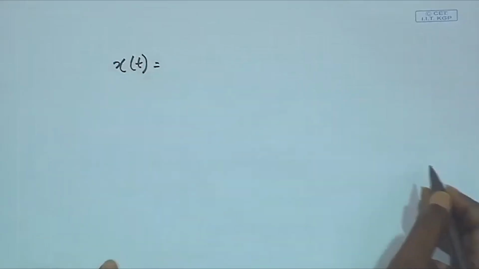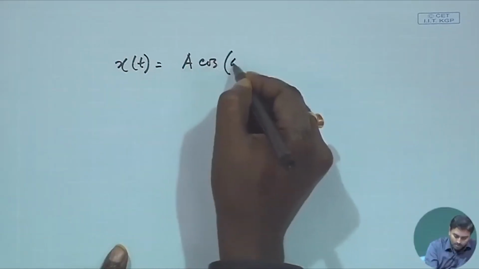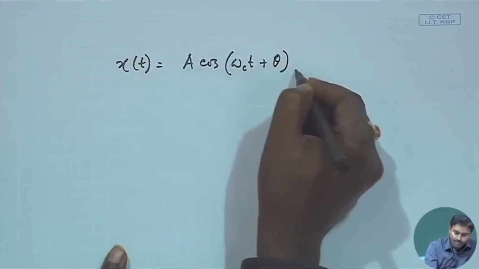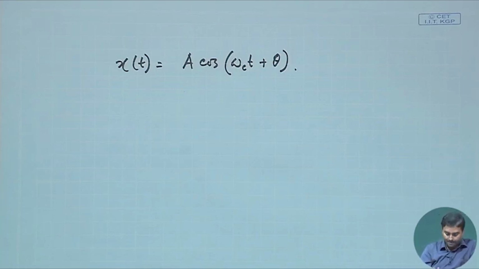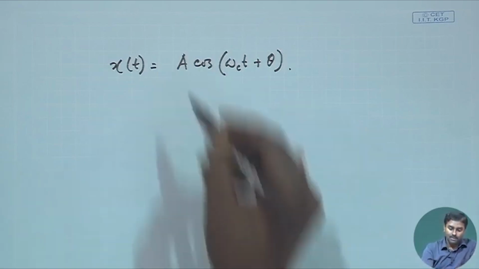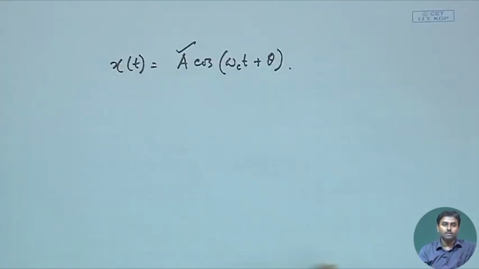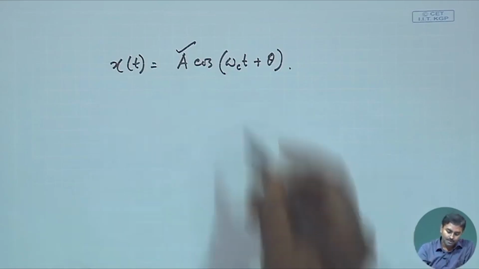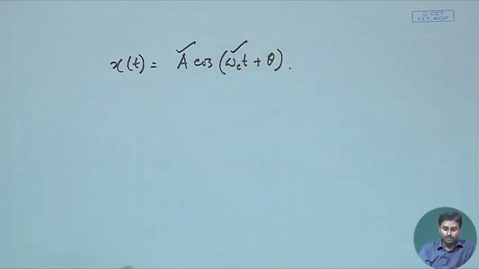Okay. So, let us say I have a signal which is actually A cos(omega_c t + theta). Okay. So, this is a usual cosinusoidal signal with a phase, frequency and amplitude. Now, we are just adding some more things to make it random. This A is fixed, amplitude does not vary with time, okay, or it does not vary over signals. This omega_c is fixed, frequency is fixed, but this theta might vary and vary in a random fashion.